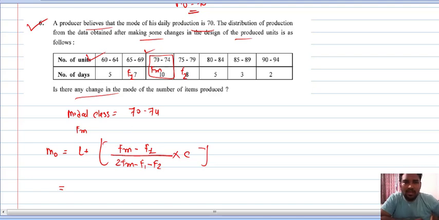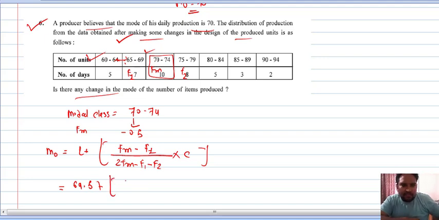So is this an inclusive class or an exclusive class? This is an inclusive class. See, 64, after 64 there is a 65, so there is a gap between these two. That means this is an inclusive class. So we have to deduct 0.5 from the lower limit, generally in maximum number of cases. So here from 70 you have to deduct 0.5, so it becomes 69.5, right?